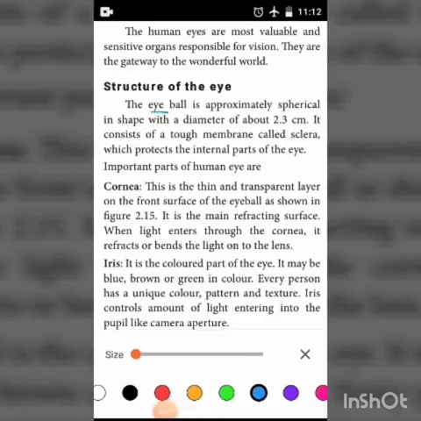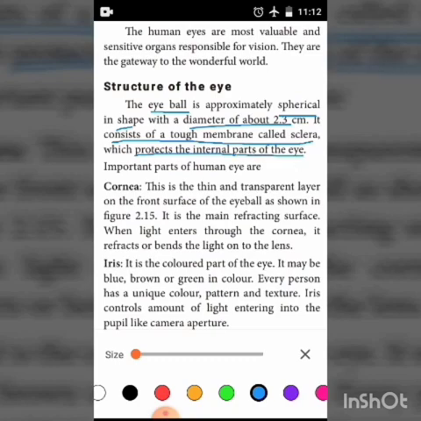So eyeball is in spherical shape and the diameter of eyeball is 2.3 centimeter. An eyeball consists of tough membrane that is called sclera. Then what is the function of sclera? The sclera gives the protection of the internal parts of human eye.